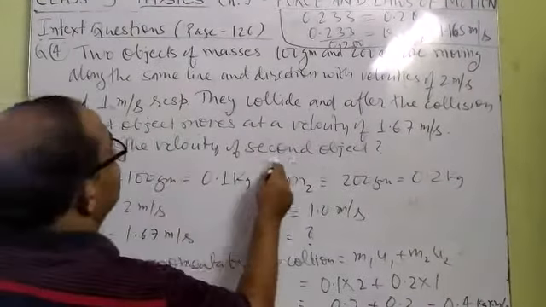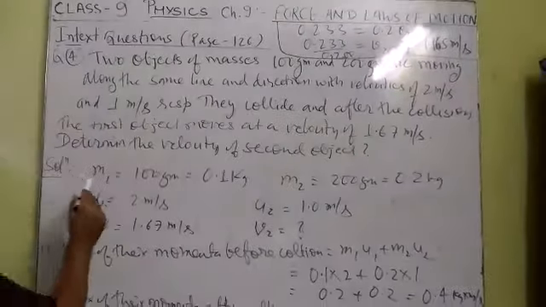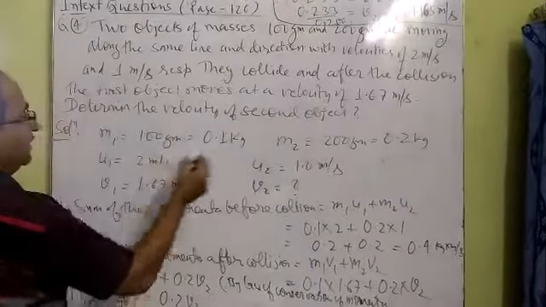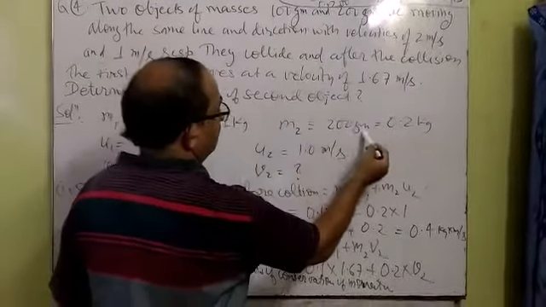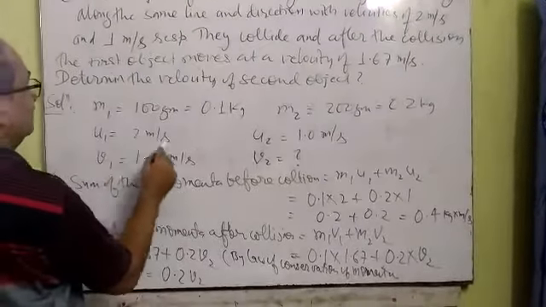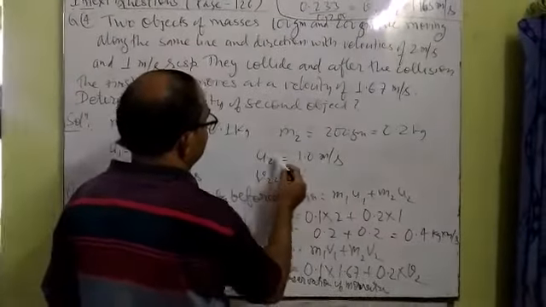Determine the velocity of the second object. So m1 is 100 gram, which is 0.1 kilogram, whereas m2, the other object, 200 gram, means 0.2 kilogram. The first is moving with an initial speed of 2 meter per second, which is u1. The second is moving with a speed of 1 meter per second, which is u2.